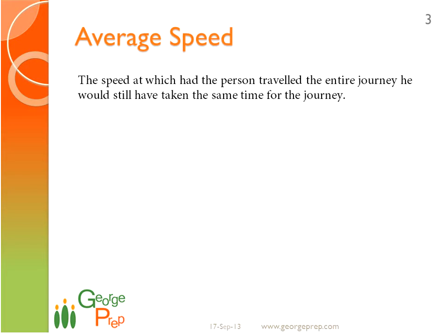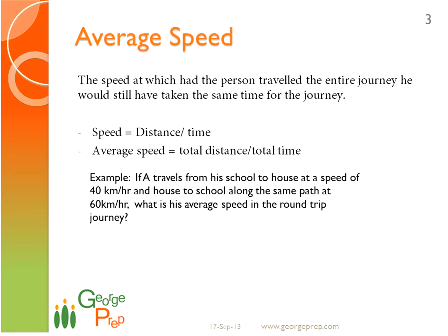Okay. So how do we calculate average speed now? Speed, we all know, is distance by time. Average speed is total distance by total time. Let's take this example. If A travels from school to house at a speed of 40 km per hour and house to school at the same path at 60 km per hour, what is his average speed in the round trip? Now here, we know speed is equal to distance by time, we know average speed is equal to total distance by total time, but we don't have distance here, right?